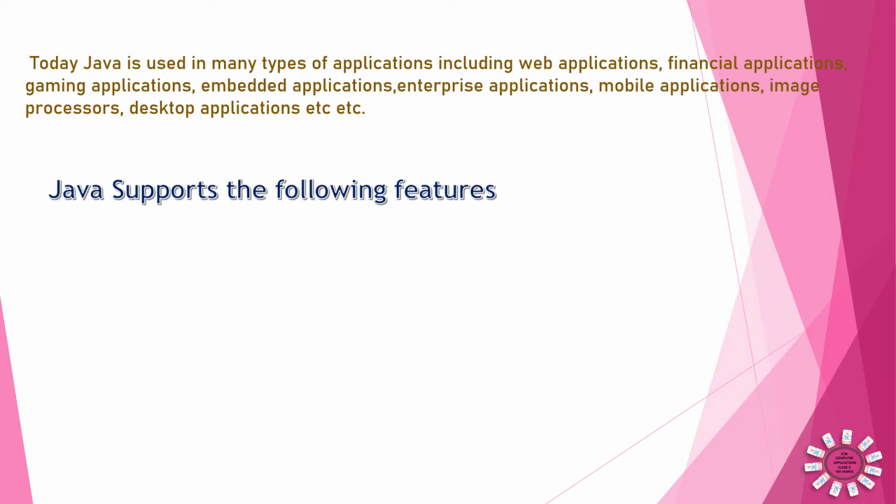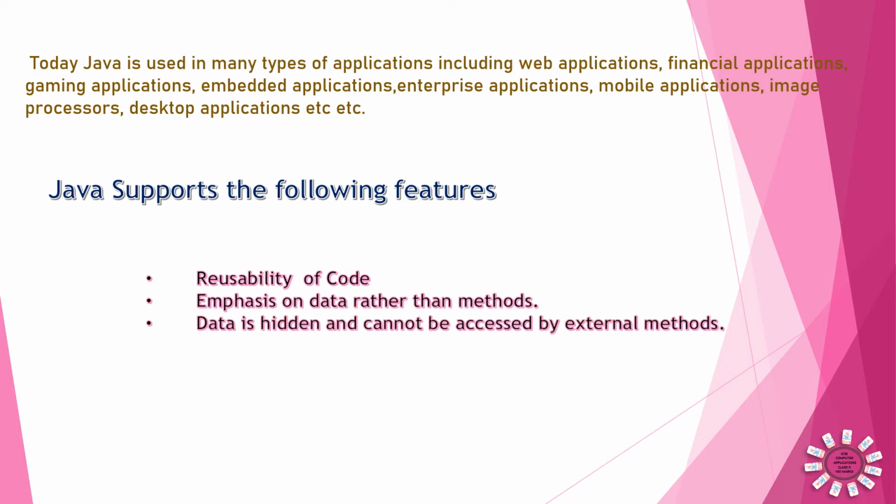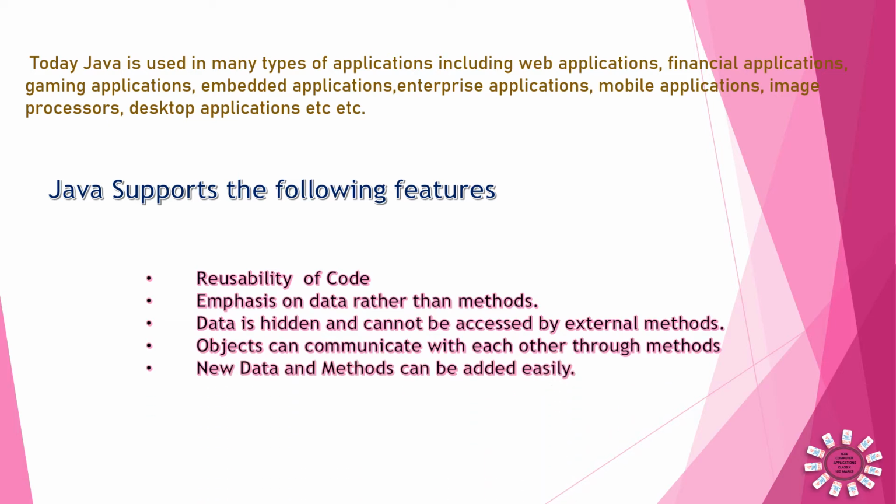And Java supports the following features: reusability of code. Once written, the program or function can be used again and again, either by calling the function, otherwise by inheritance. Emphasis is on data rather than methods. Data is protected and only the functions in the class can access it, and other outside programs cannot access it. Data is hidden and cannot be accessed. Both abstraction and encapsulation features are shown here. And objects can communicate with each other through methods, and new data and methods can be added easily.